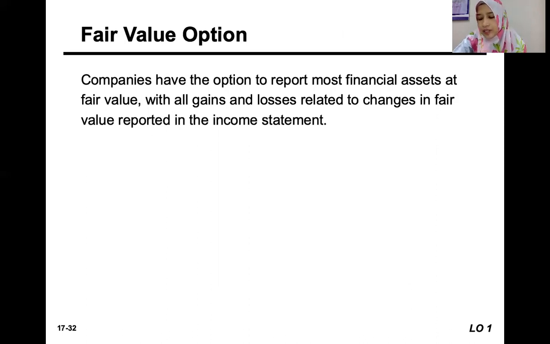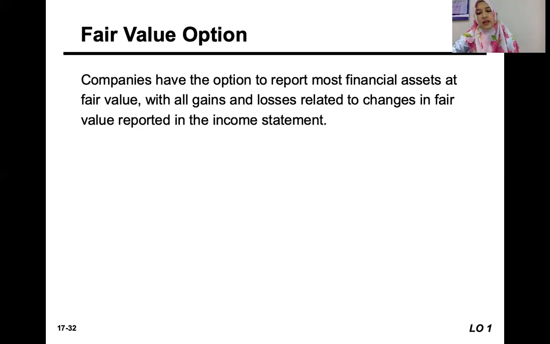Okay, what if the company, despite having held for collection debt investment, chooses to report it at fair value, not based on amortized cost? IFRS basically allows the fair value option, where the company can have the option to report its financial assets at fair value.